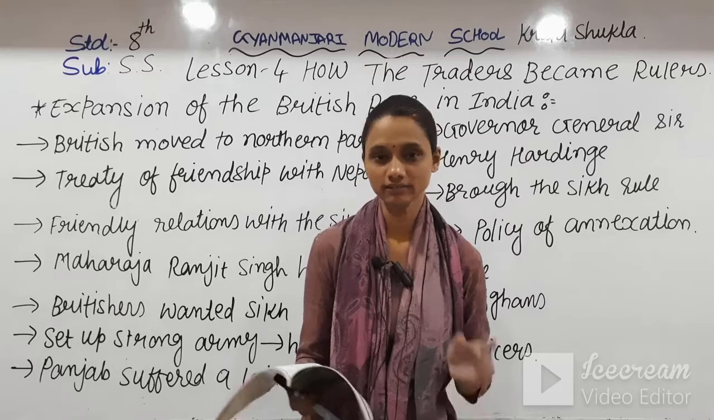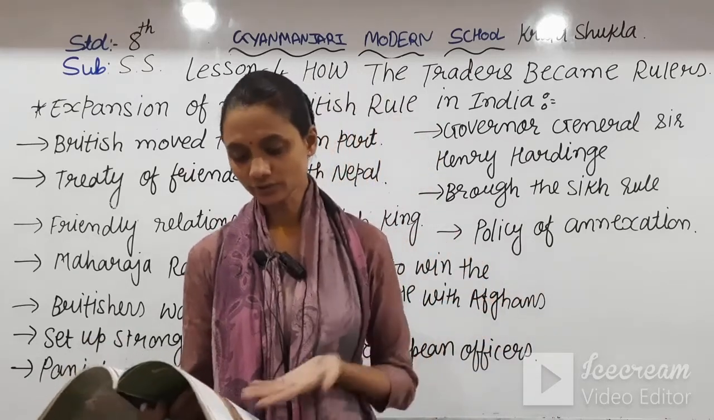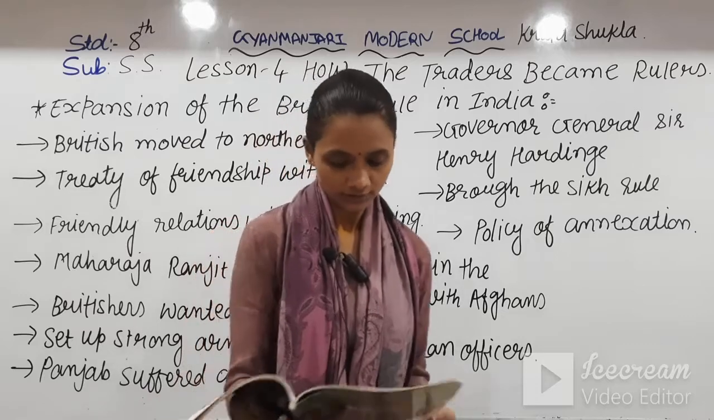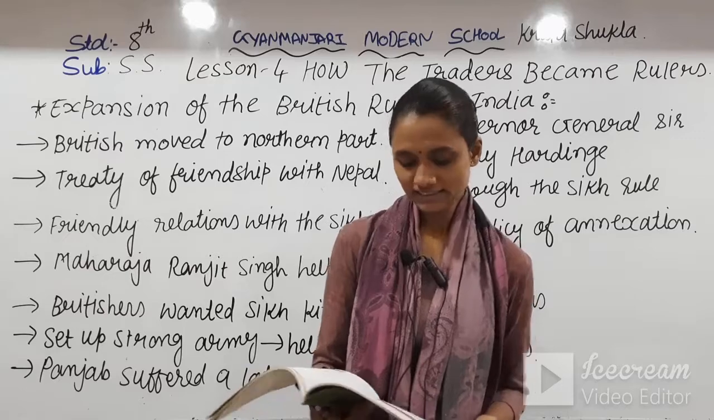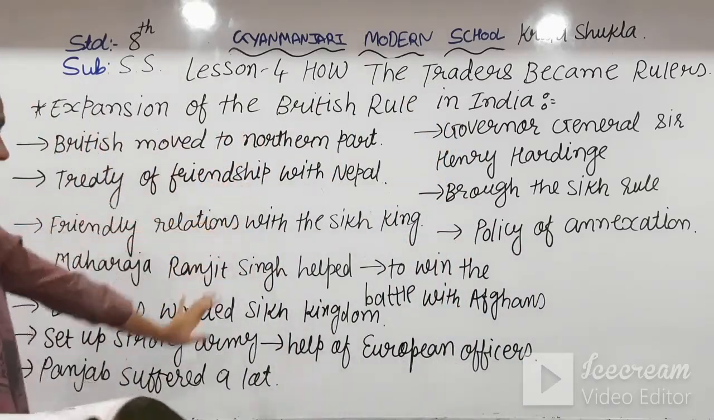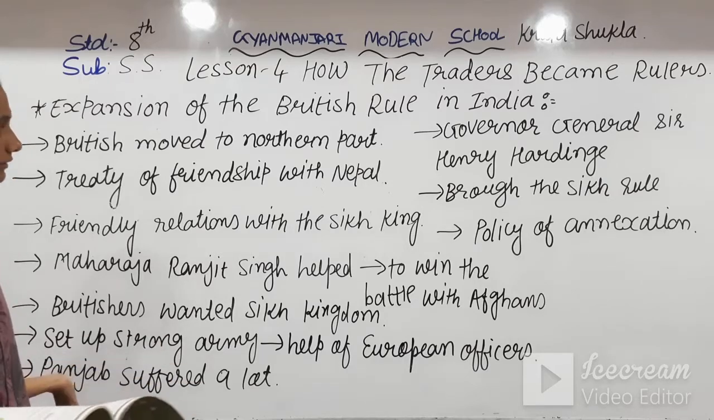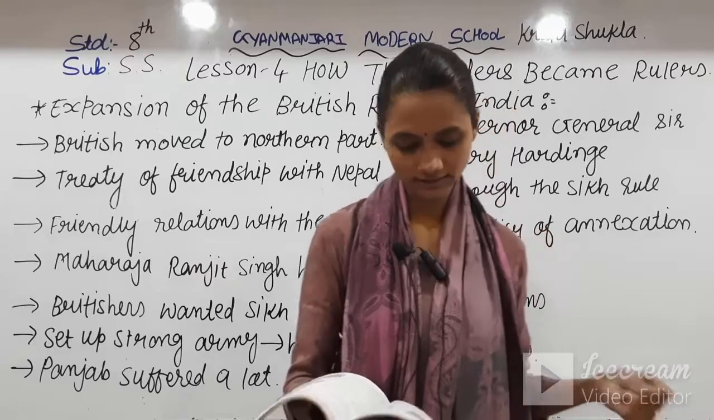Up to this we have discussed that Lord Wellesley's photograph has been given in your book. Now I am reading on page number 20, and today we'll discuss how the Britishers expanded their rule in India. The key points have been written here. I'll give you time to note down these things. Let me read this.